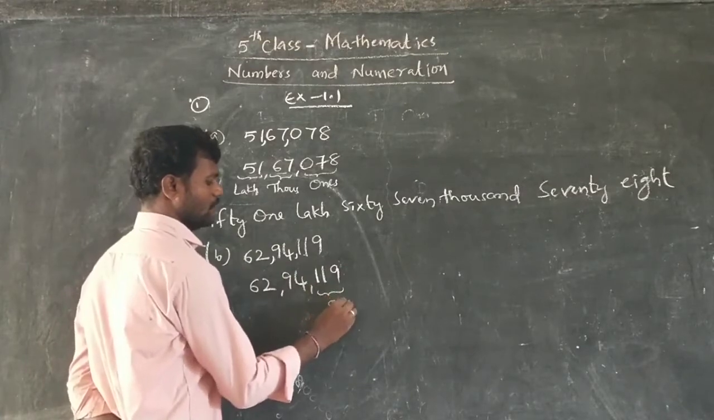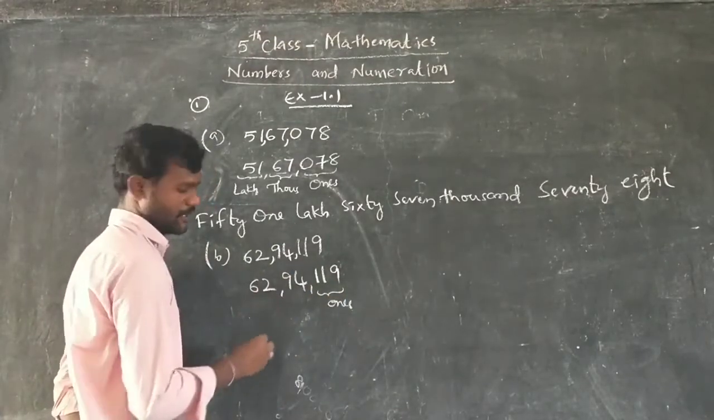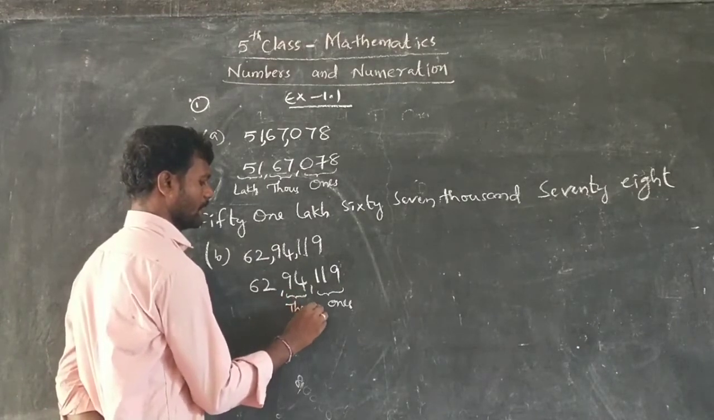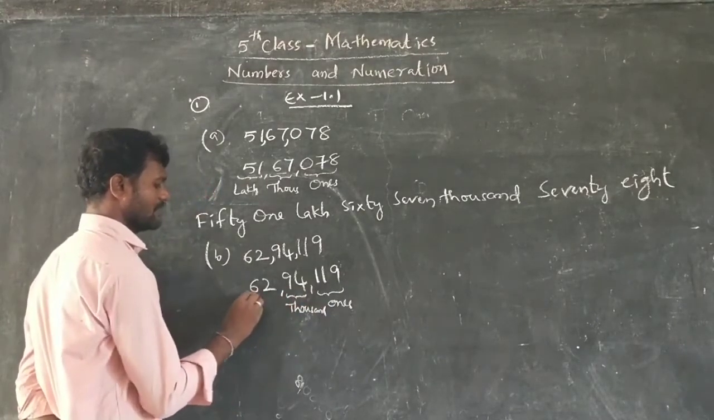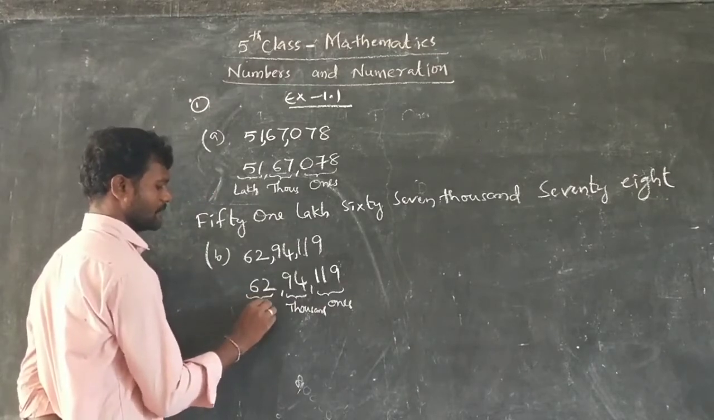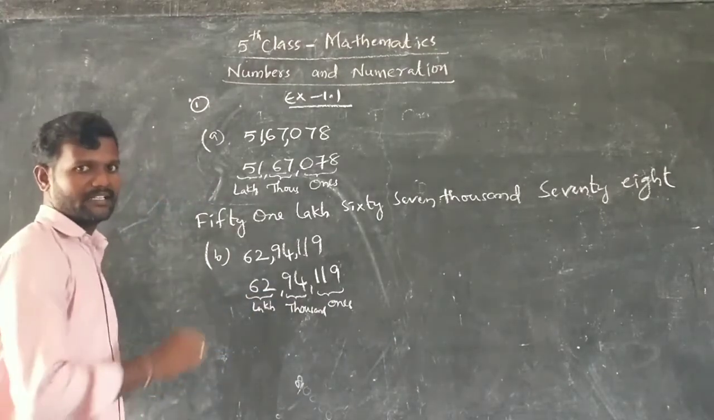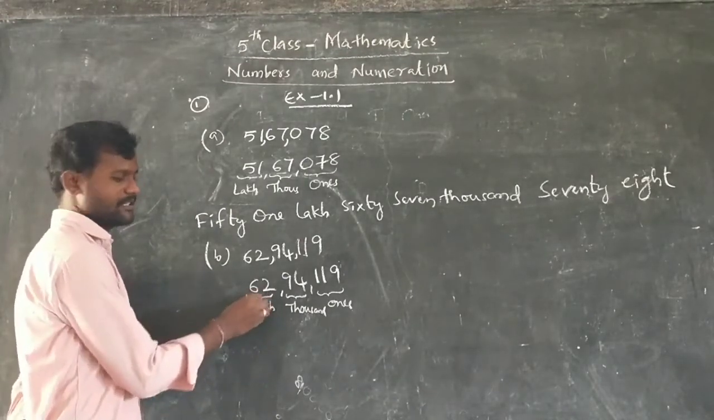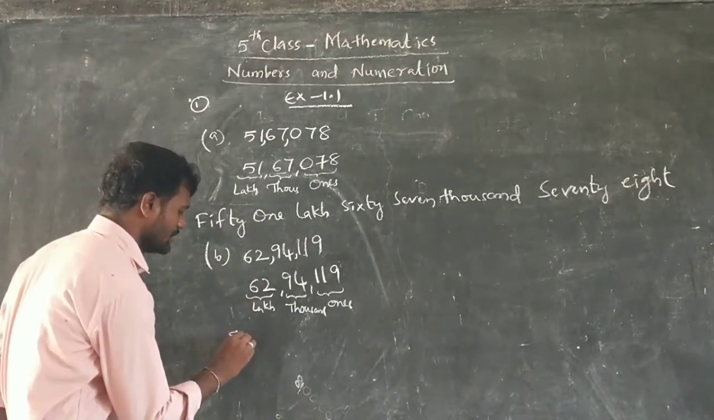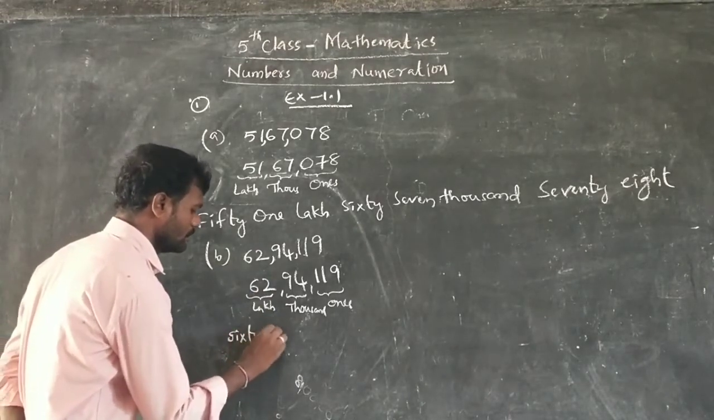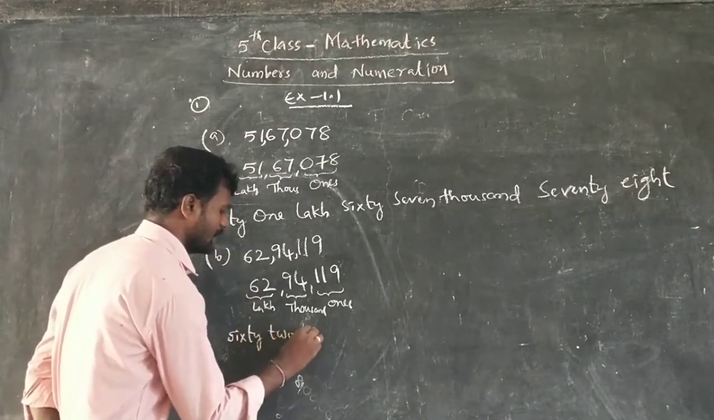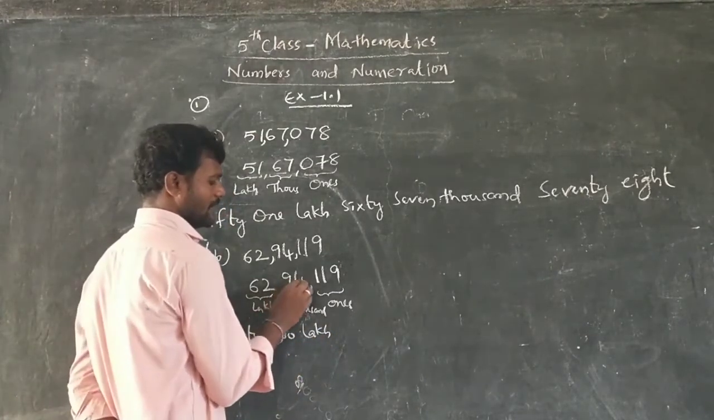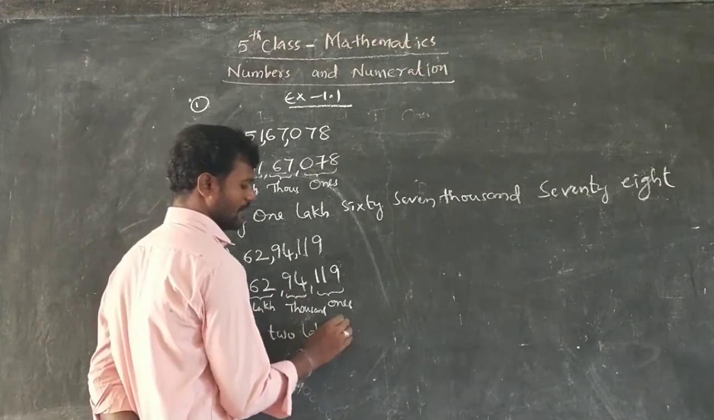So what is this? It is the ones period, meaning hundreds period. Next, it is the thousands period. And what is this? It is the lakhs. Now write the number name for that. What is in lakhs? 62 is in lakhs. So the number starts with 62 lakh. Okay. Next one, 94 is in thousands. So 94.